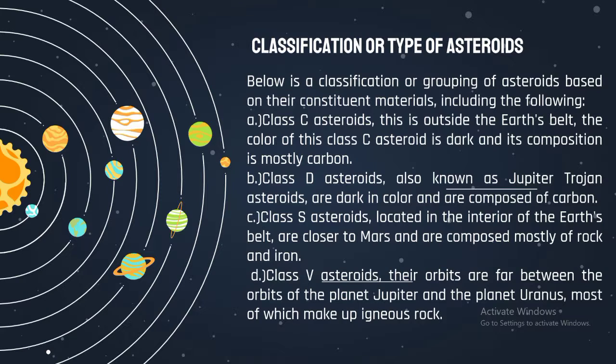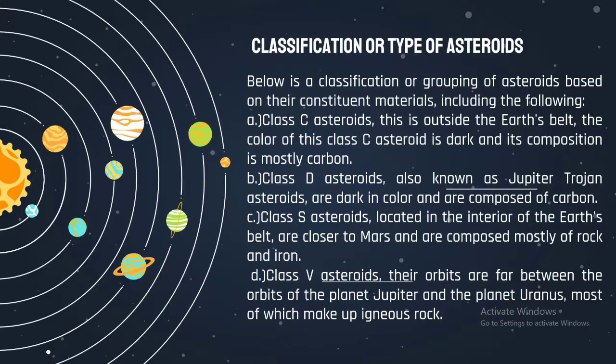Classification or types of asteroids. Below is a classification or grouping of asteroids based on their constituent material, including the following. The first, Class C asteroid. This is outside the asteroid belt. The color of this Class C asteroid is dark and its composition is mostly carbon. The second is Class D asteroid, also known as Jupiter Trojan asteroid, which are dark in color and are composed of carbon.